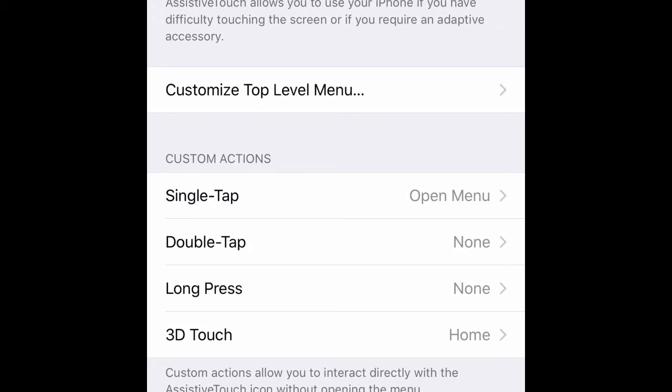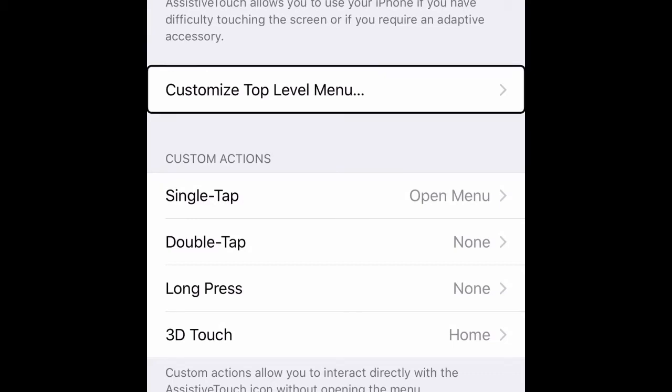Create new gesture. Assistive touch menu. The menu appears on the right or left corner of the home button. Settings, custom gestures, assistive touch menu. Okay, here it says assistive touch menu. You can set gestures.